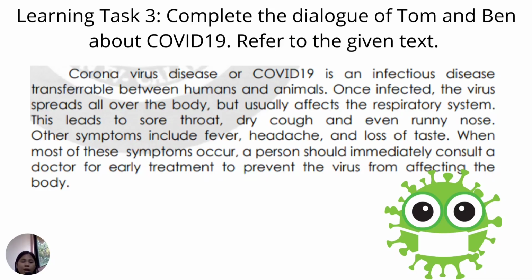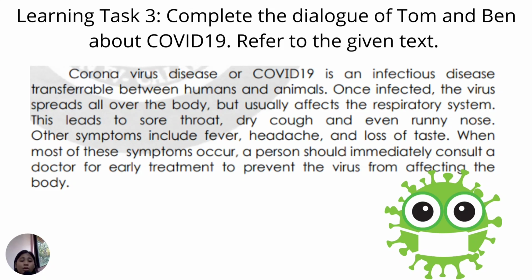For Learning Task 3, complete the dialogue of Tom and Ben about COVID-19. Refer to the given text. Coronavirus disease or COVID-19 is an infectious disease transferable between humans and animals. Once infected, the virus spreads all over the body, but usually affects the respiratory system.